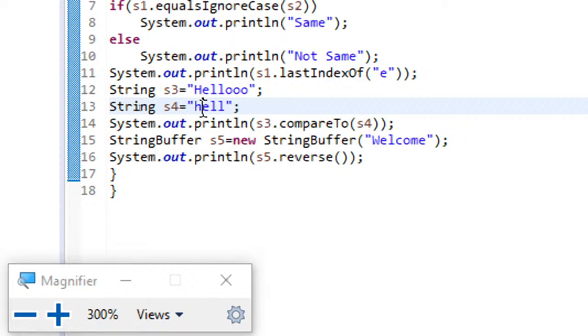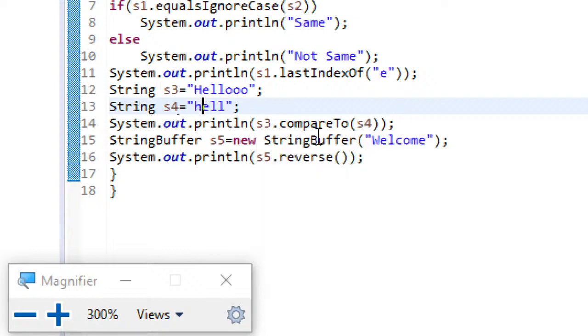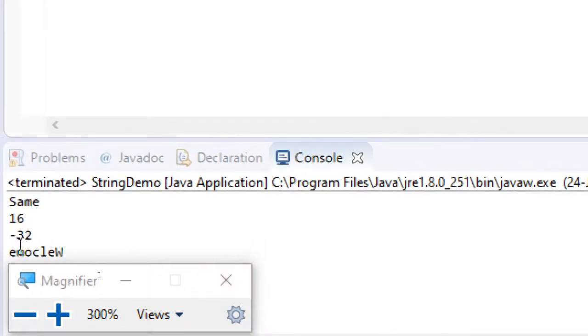So with a difference of 32, that's the value you can see there. Since you are asking to compare s3 with s4, here you can see the difference. Since capital H is 32 positions different from small h, it has displayed minus 32 here.